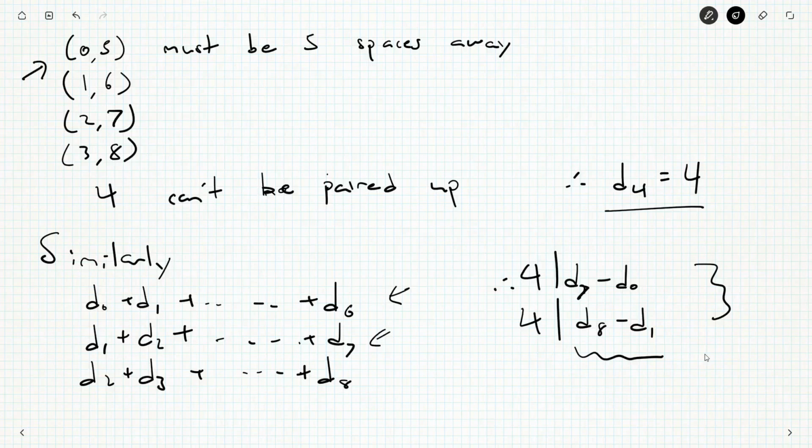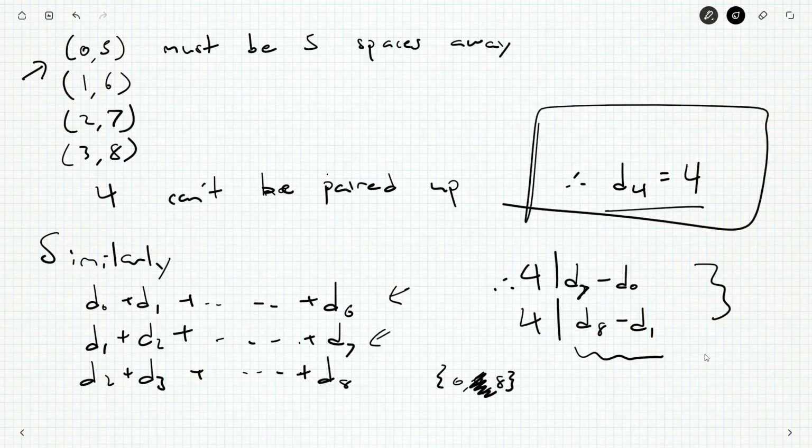I could, I guess, list groups 0, 4, and 8. Except 4 will never be used for any of these. 4 will never be D0 or D7 or D1 or D8 because we already know 4 is right in the middle. So 0 and 8, what other things are 4 away? 1 and 9, well, no, we've got 9. 1 and 5, 2 and 6, 3 and 7, and then, well, we've got 4 and 8. So the fact that 4 is in the middle kind of very nicely arranges these guys into little interesting pairs, almost.